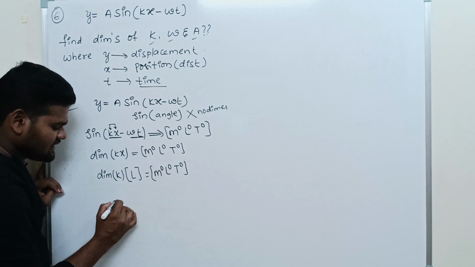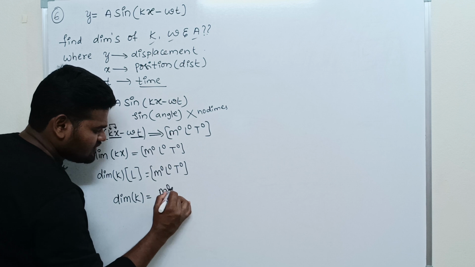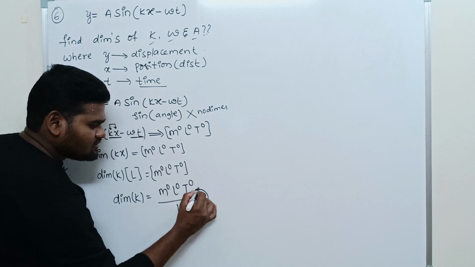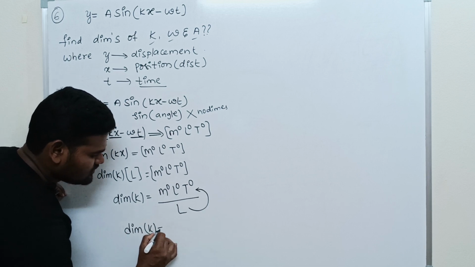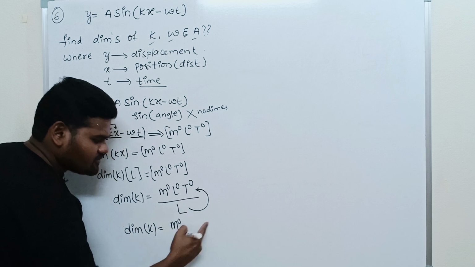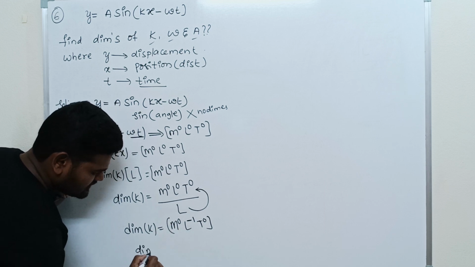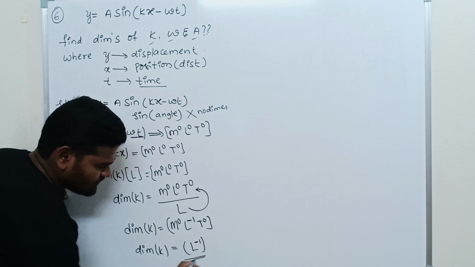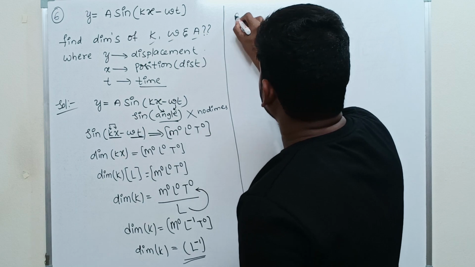If L comes to this side, then the dimension of k equals M power 0, L power 0, T power 0 divided by L. L comes to the numerator, so the dimension of k equals M power 0, L power minus 1, T power 0. Simply, we can write the dimension of k is L power minus 1. Are you getting it?